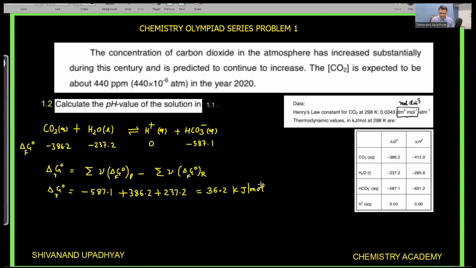Delta G naught of the reaction is positive. It means that the value of equilibrium constant, since this value you can see is positive, equilibrium constant will be less than 1. So in order to solve for the value of equilibrium constant, I can use this relation that delta G naught of this reaction is equal to minus 2.303 into R into temperature log equilibrium constant. So here, because I have used 2.303, the log base will be 10.